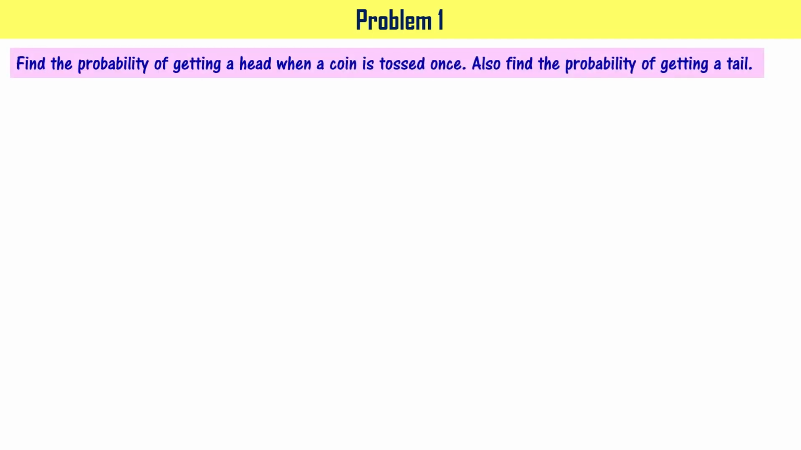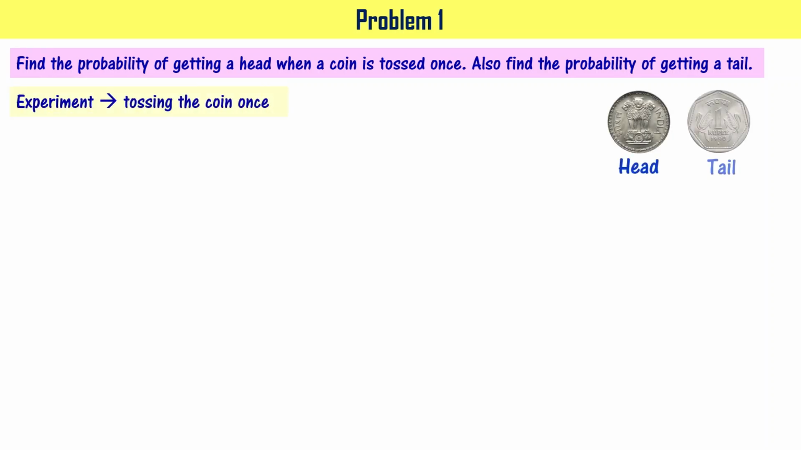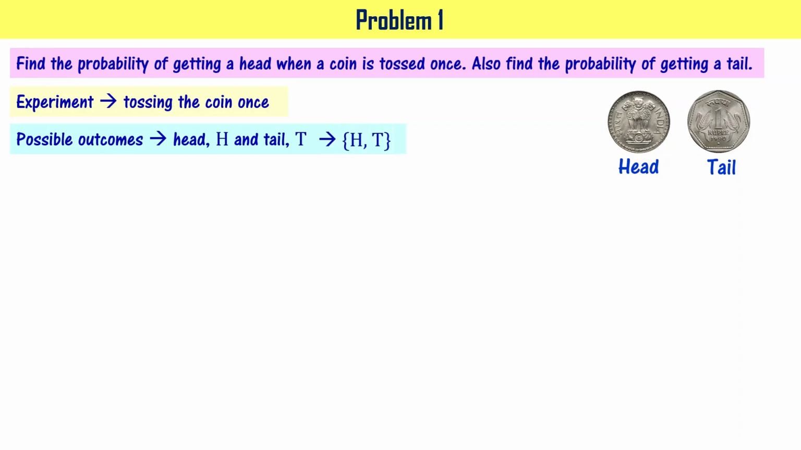Let us solve some problems based on this concept. Find the probability of getting a head when a coin is tossed once. Also find the probability of getting a tail. The experiment here is tossing the coin once. Please note this, tossing the coin once. The possible outcomes are head and tail, right? It means the number of possible outcomes is 2.